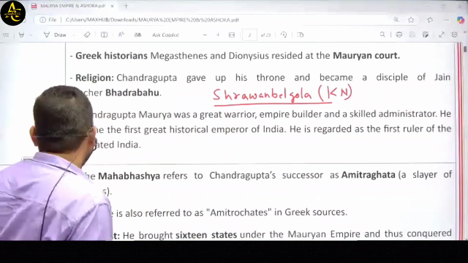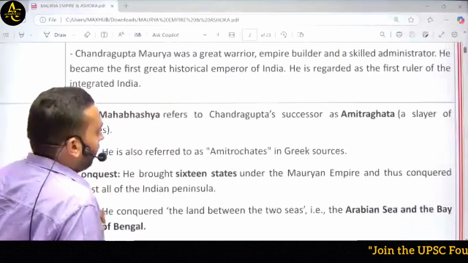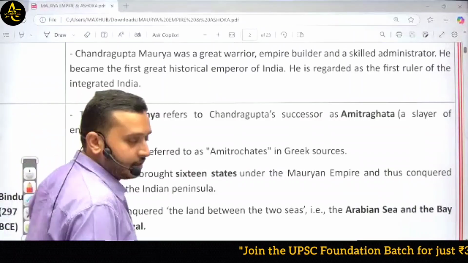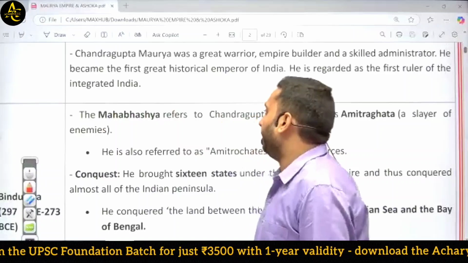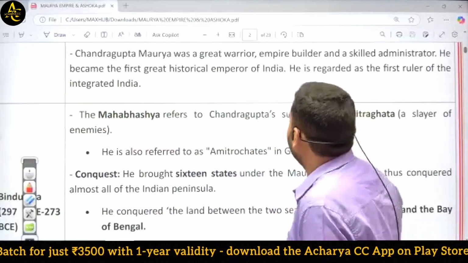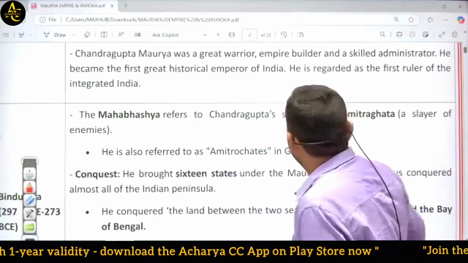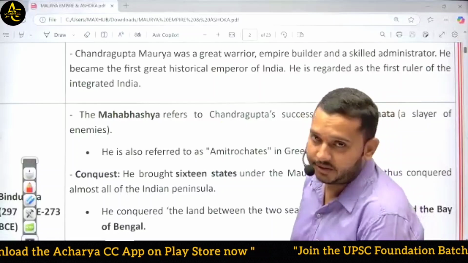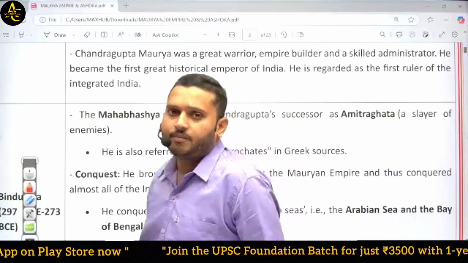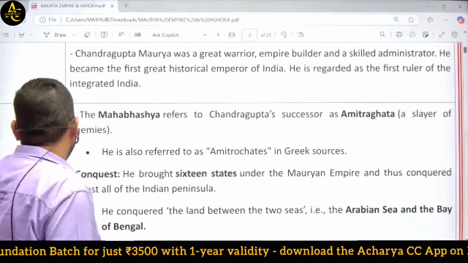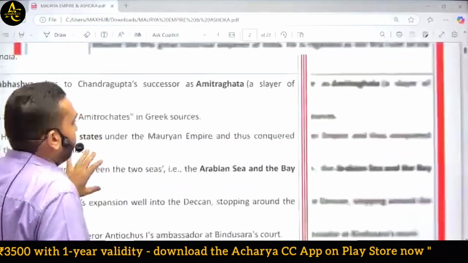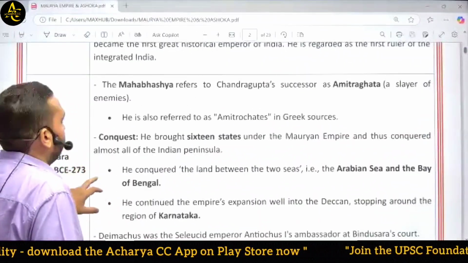Then, after Chandragupta Maurya, the next ruler was his son and successor, Bindusar. Bindusar was also named Amitraghat. Amitraghat means slayer of enemies. He fought many wars and many battles and made his territory very powerful.